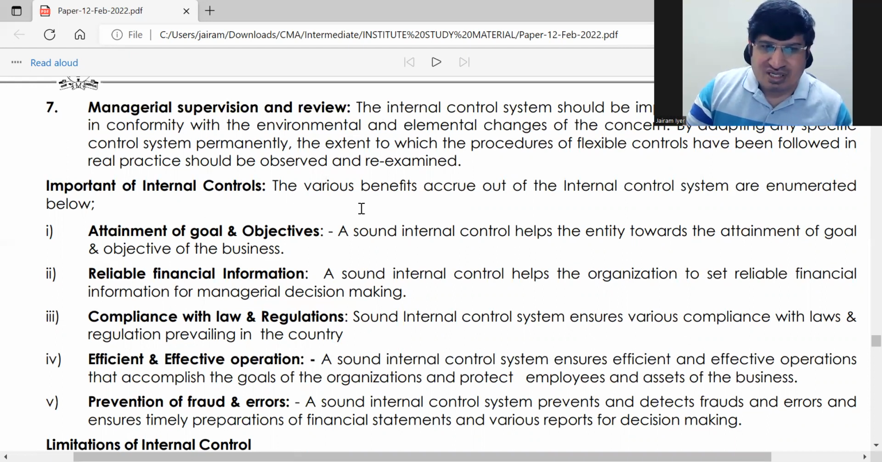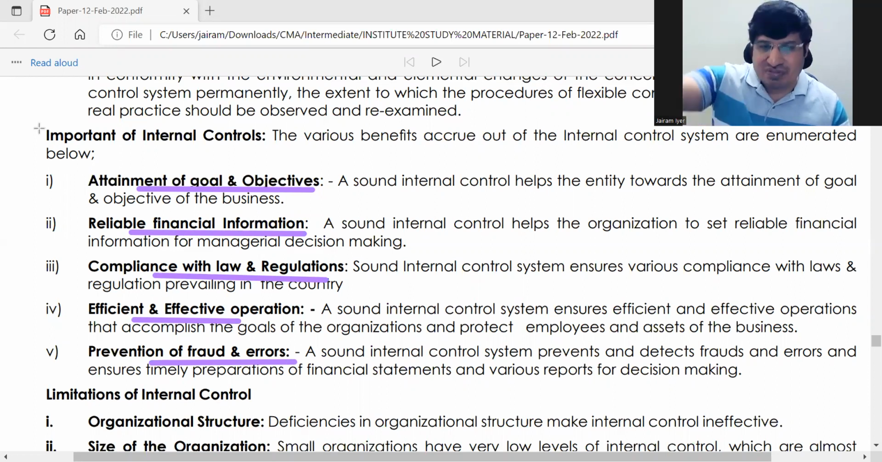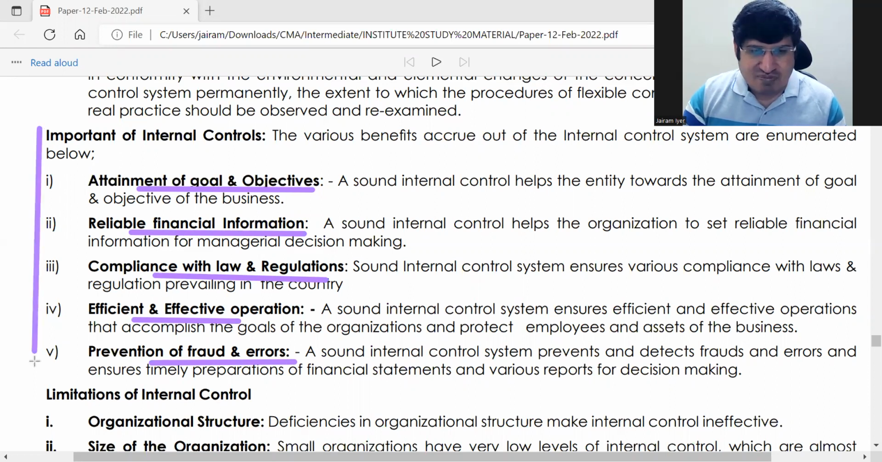Next is importance of internal control. Okay. What is the importance of internal control? Organizational goals and objectives you can attain. You'll get good financial information, good quality. You can comply with law and regulation. Efficient and effective. Prevention of fraud and error. So there is nothing to explain in this. After whatever we have studied so far, you've studied so much of internal controls. These 5 points I don't even think need repetition. Correct? So now we'll go to the next thing, which is limitations of internal control.